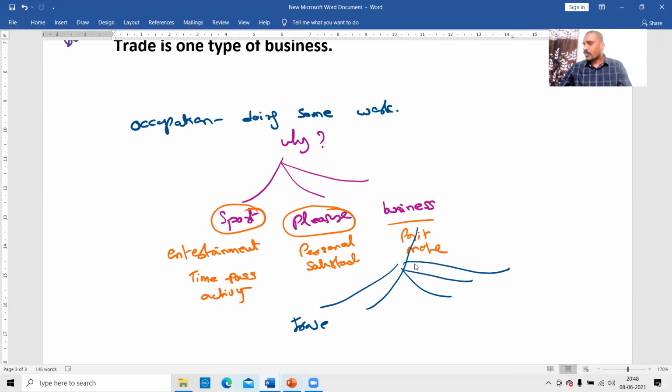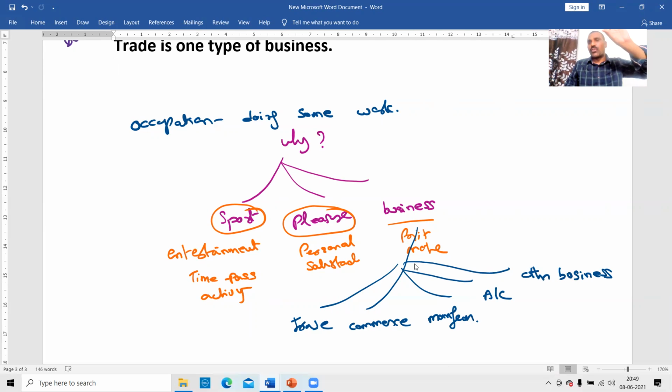One is trade, another is commerce, another is manufacture, another is adventure or concern, and other businesses. Because the word business as used in the definition is an inclusive definition. Therefore, apart from these four, other businesses are also covered. Any business, any occupation other than sport or pleasure with a profit motive is covered as a business.